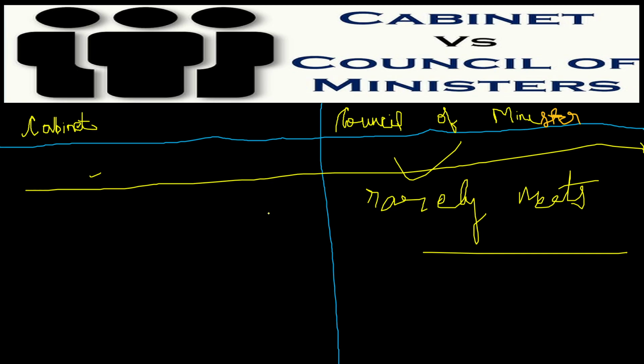In day-to-day governance of the country, the cabinet advises the president through the Prime Minister. Don't get confused. Day-to-day governance of the country, the cabinet advises the president through the Prime Minister. Okay, the main role is done by the cabinet only. This is the distinction you have to keep in mind between the cabinet and the council of ministers.